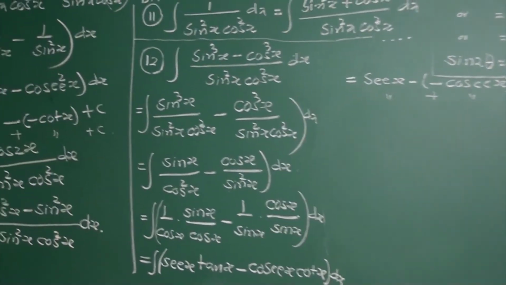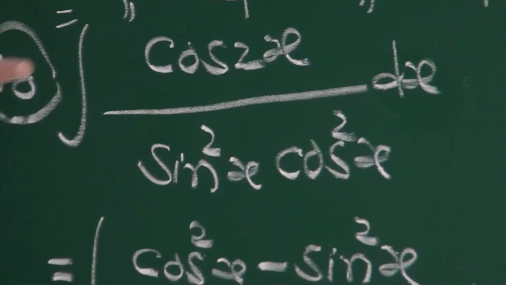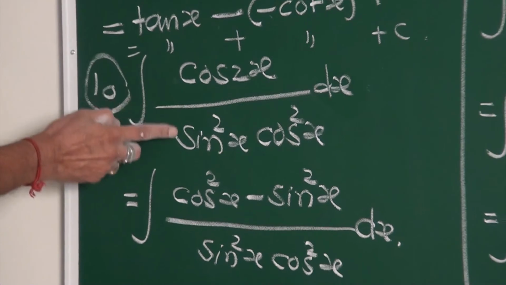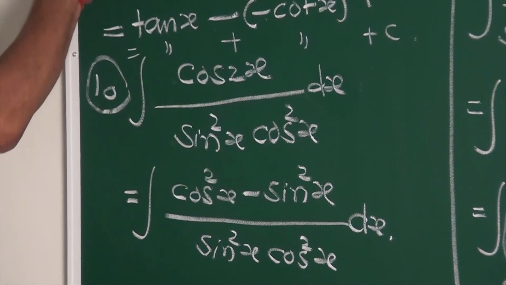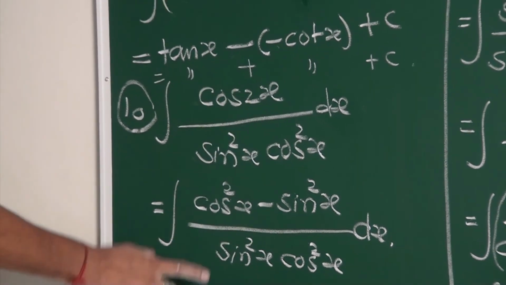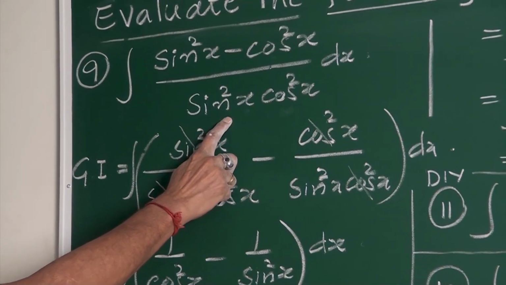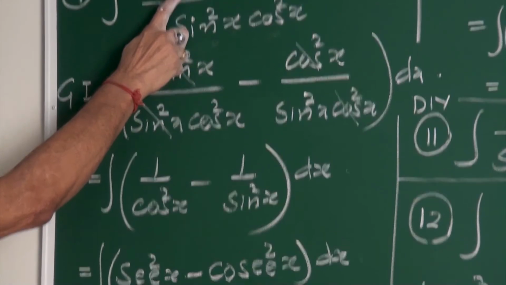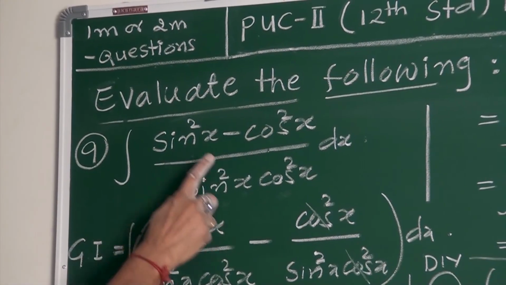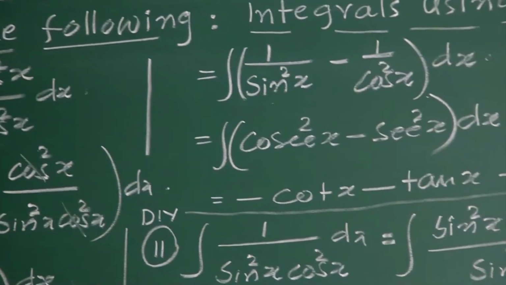Next I come back to the 10th example. It is cos 2x upon sin square x cos square x. Observe, in all these examples the denominator is the same, sin square x cos square x. Only the numerators are changing: sin square minus cos square, sin cube minus cos cube.